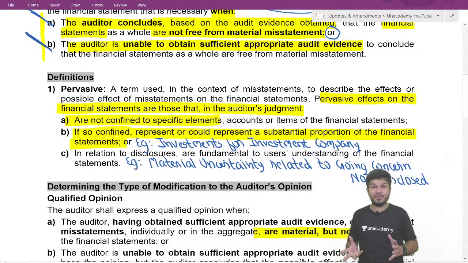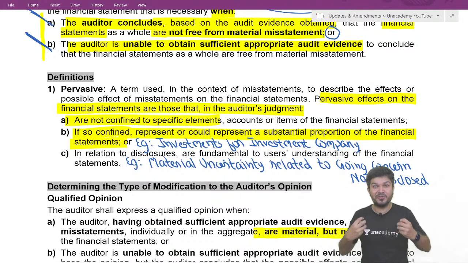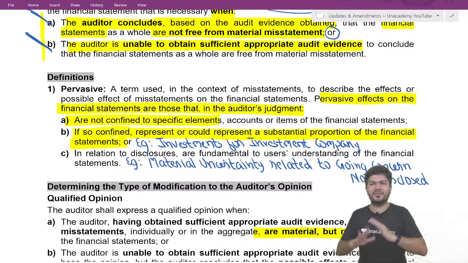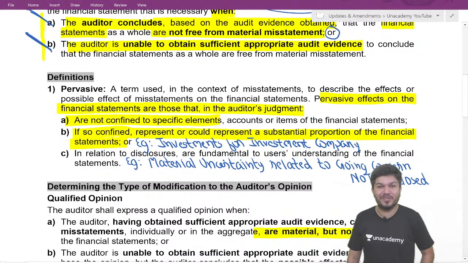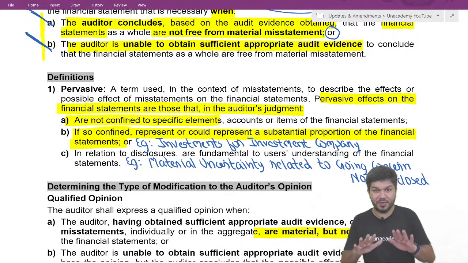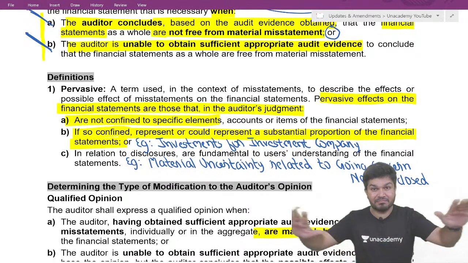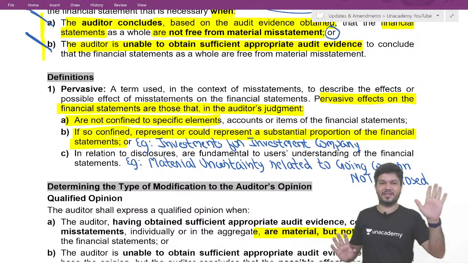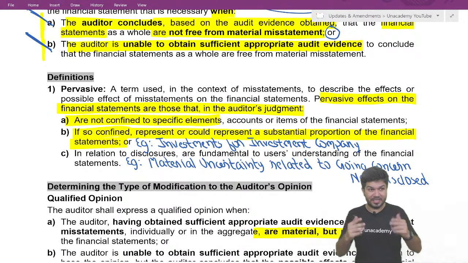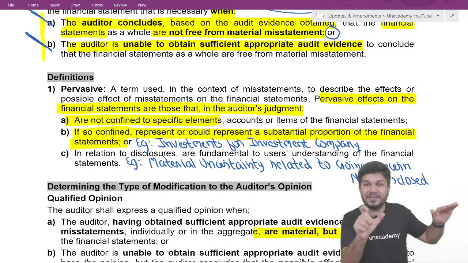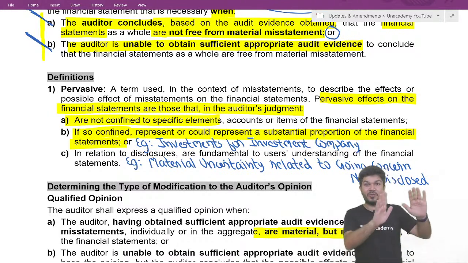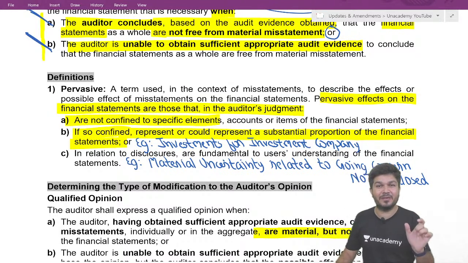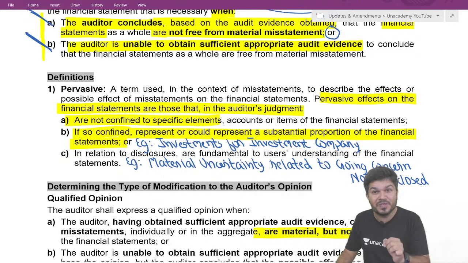But sir, which type of disclosure? It's fundamental for the user to understand financials. A very, very important disclosure not done. What is pervasive? The pervasive effects are those which are not at one place. They are at many places. Problem is not in one area, many areas. Or if they are in one area, that one area represents a substantial portion of financial statement. Or if it is in relation to disclosure, the disclosure is fundamental, very, very important for the user to understand